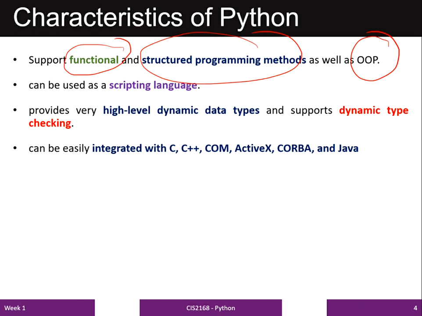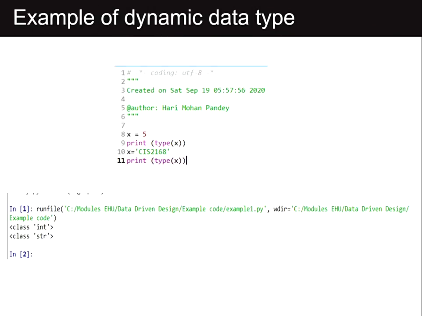And Python can be easily integrated with C, C++ or Java or any other programming language. In the next slide, I have given an example to demonstrate how Python supports dynamic data type and dynamic type checking. So in this example, you can see this is a very simple example. It has one variable given at line number 8, and the name of the variable is x, which stores a value 5 in x.